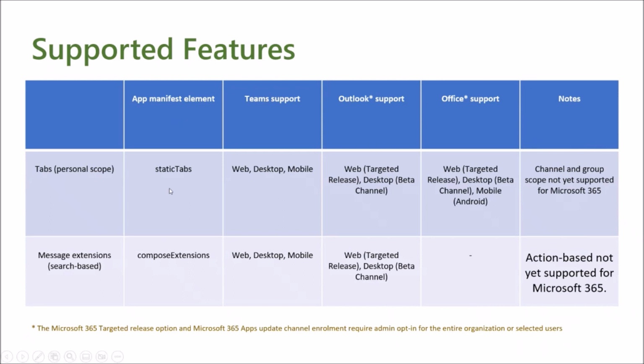First thing is the static tab. Personal scope is always static tabs. Now it supports Teams on web, desktop, and mobile. All three are supported. Outlook web targeted release is supported. What is targeted release? Let me show you.